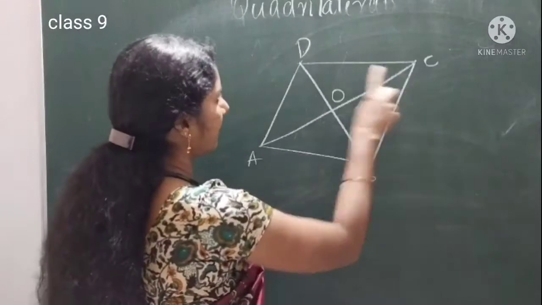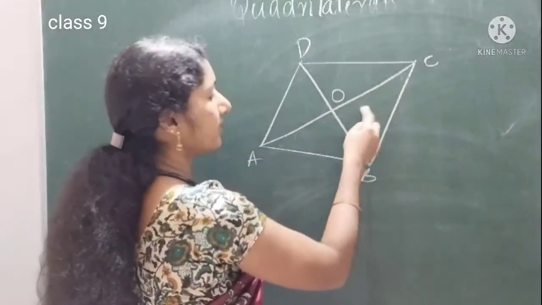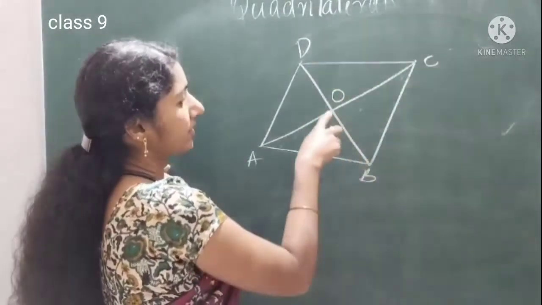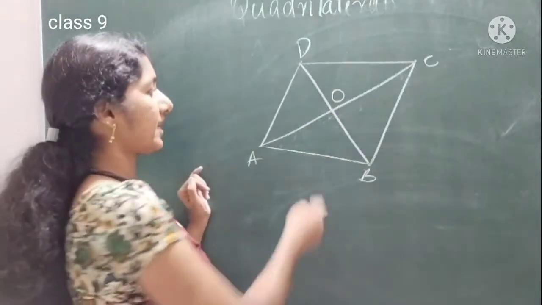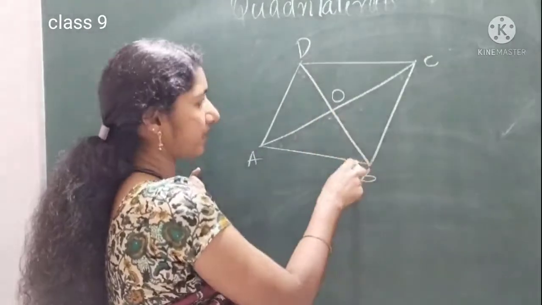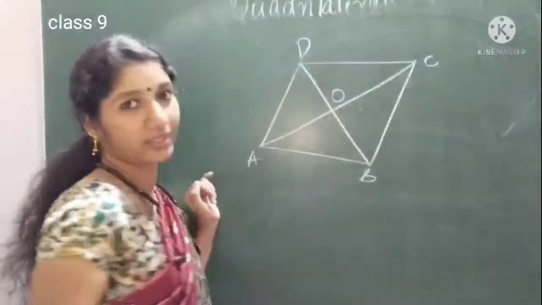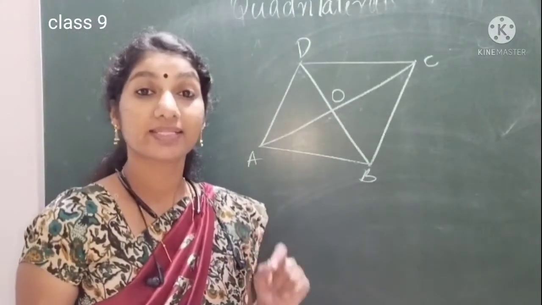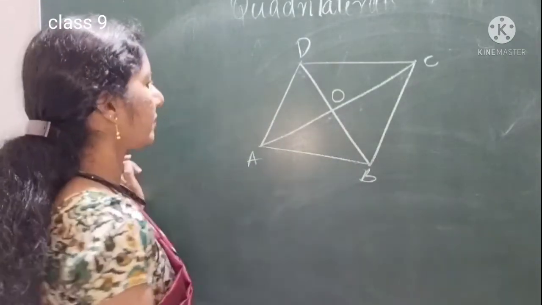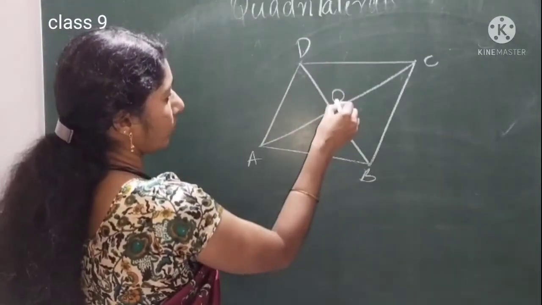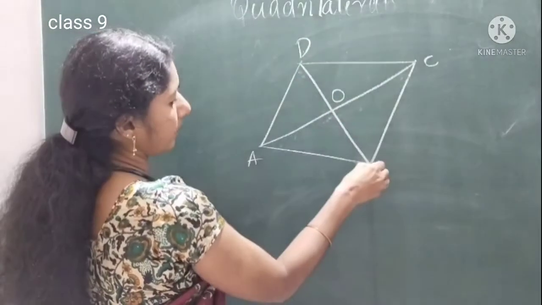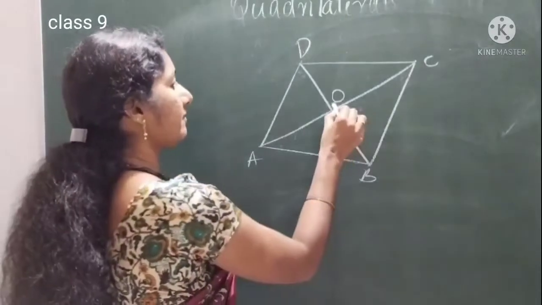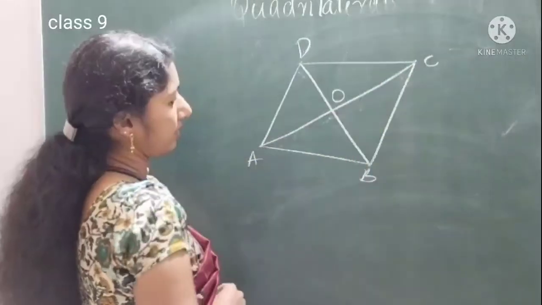AC is one diagonal. This line AC cuts BD at the midpoint. And the same way the diagonal BD cuts AC at the midpoint. That is meant by diagonals bisect each other. So we need to prove O is the midpoint, or OD and OB are equal, and the same way OC and OA are equal.